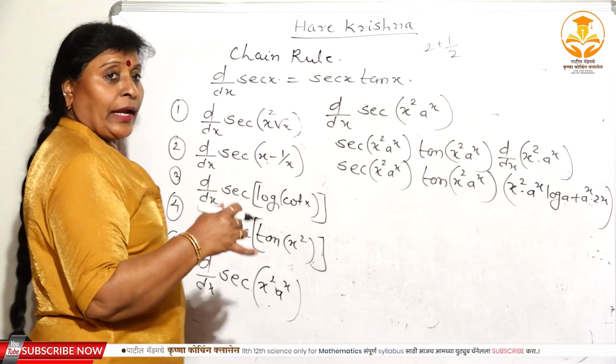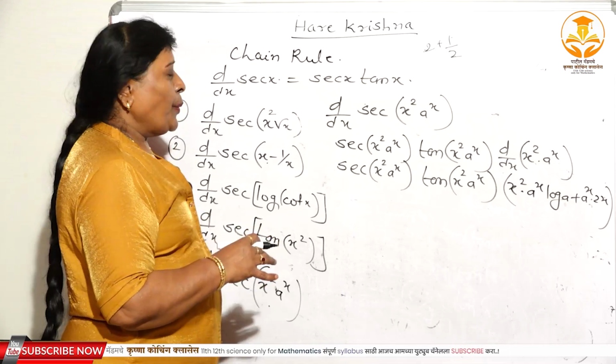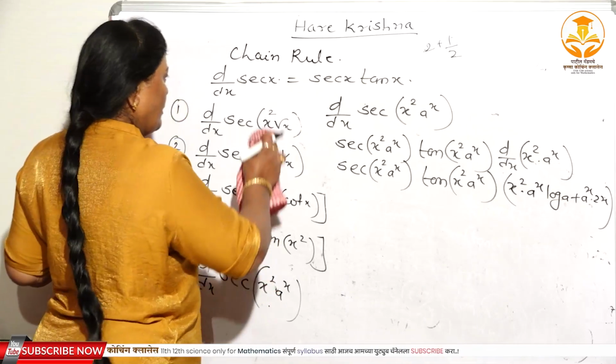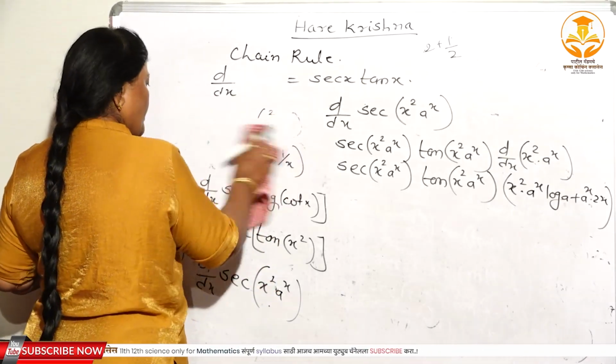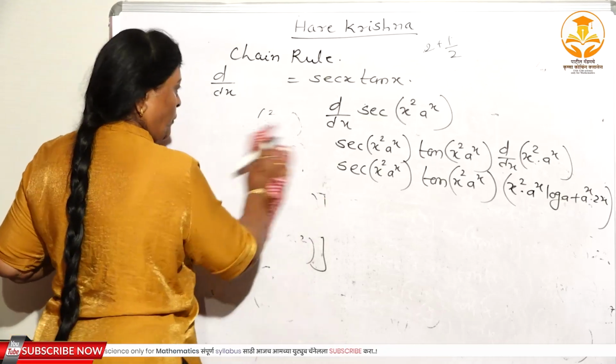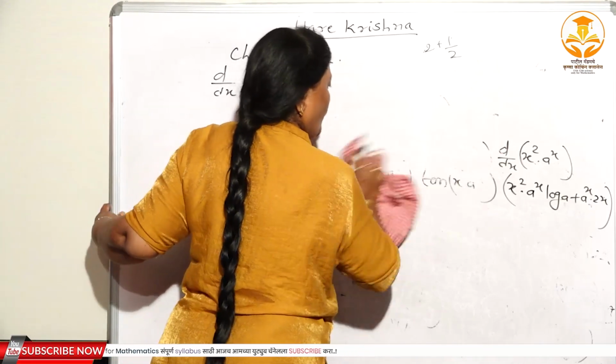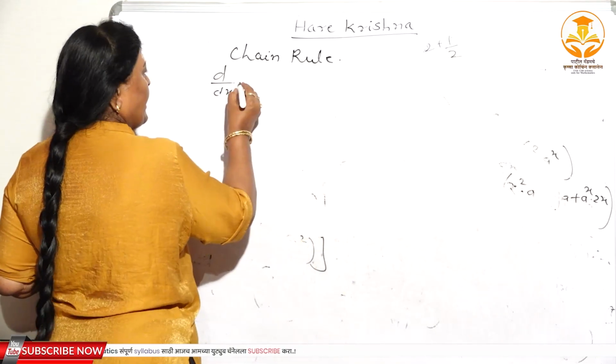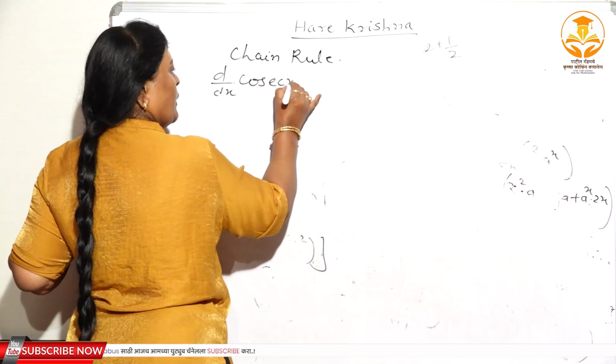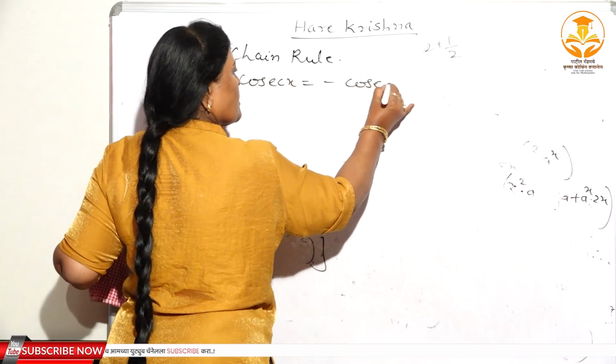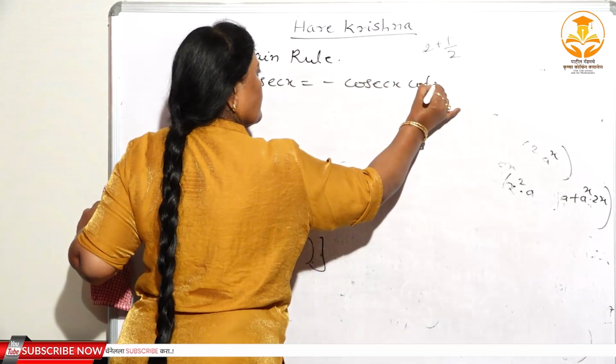In this way we can take the problems on cosec and cot also, right? Now shortly I will take the cosec and cot functions. See here, cosec function: d/dx of cosec x, that is nothing but minus cosec x into cot x, right?